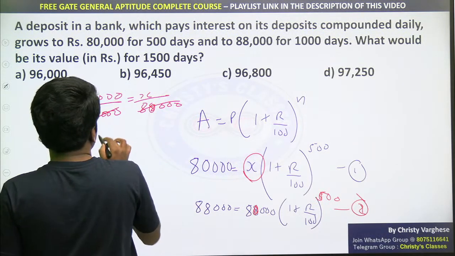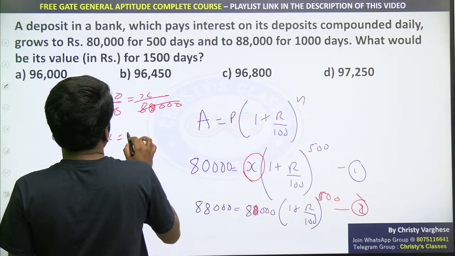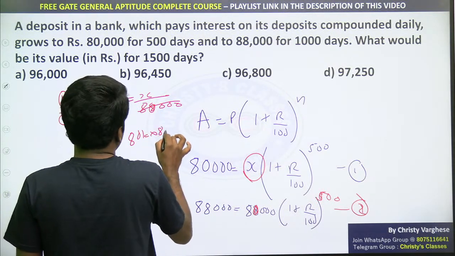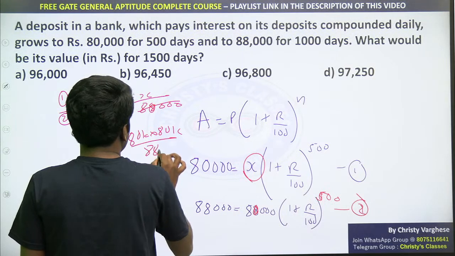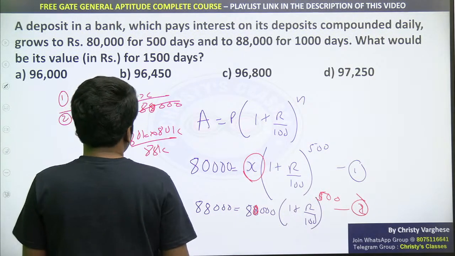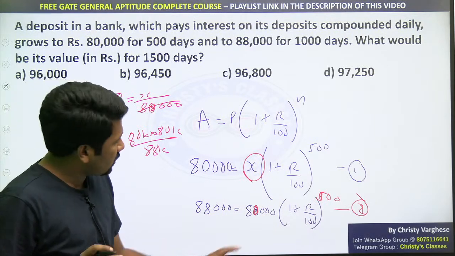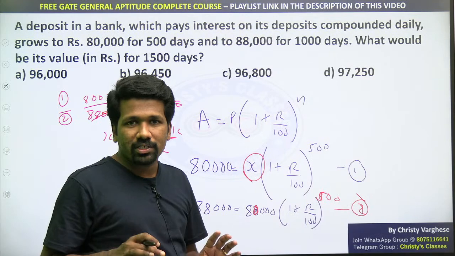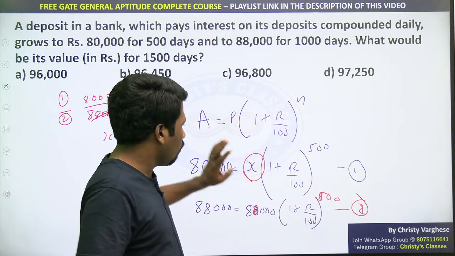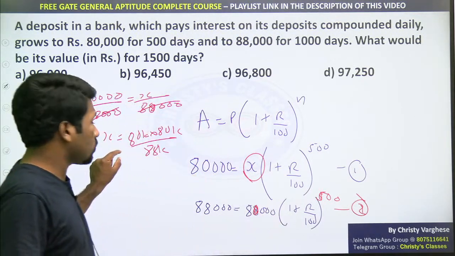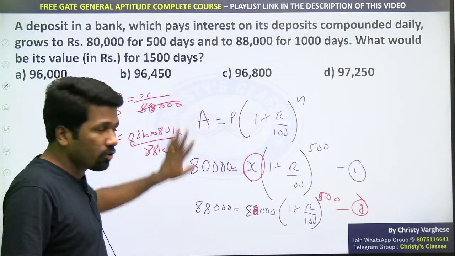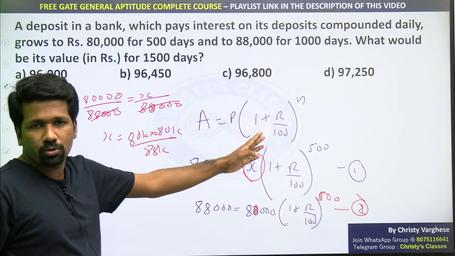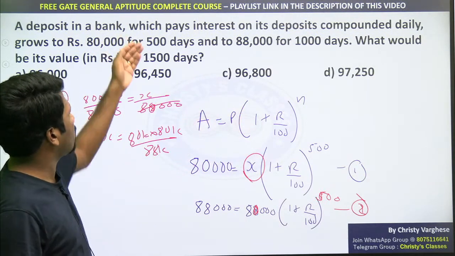So you cannot cancel it. x is equal to 80,000 into 80,000, 80k into 80k divided by 88,000, and you can cancel it and find it. So you will get the value of x, then substituting that you will get the value of r, and then you have to substitute in the equation. I just was showing you why you should not use the formula, but this also will give you the answer for sure. Due to lack of time I am not continuing, but you can continue this, get the value of x, substitute, and then find the value for 1500.